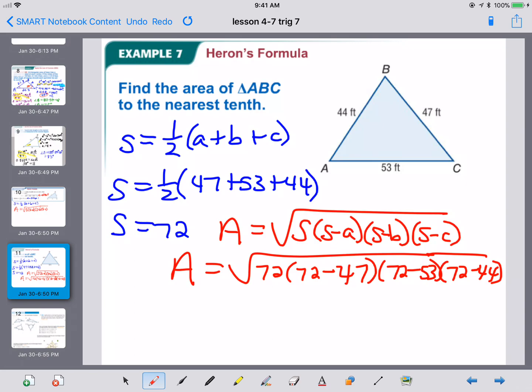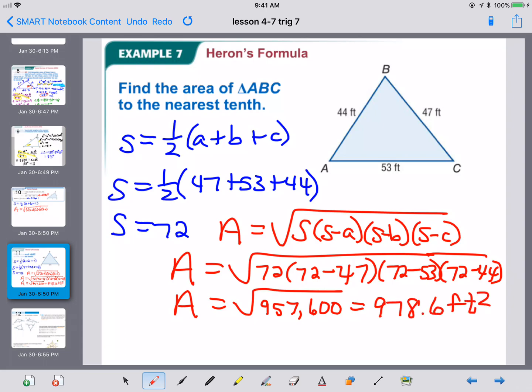So that's kind of your initial plugging into the area formula. We get the large square root value is 957,600. We've got to actually square root that. Again, I would probably go to the nearest tenth. So that's 978.6 square feet. Remember, your units for area, since all of the side units were feet, would be square feet. So that is Heron's formula.